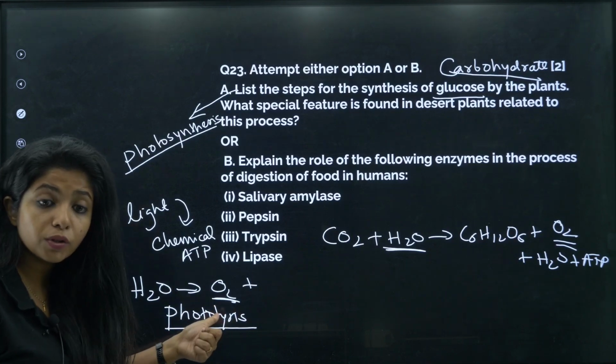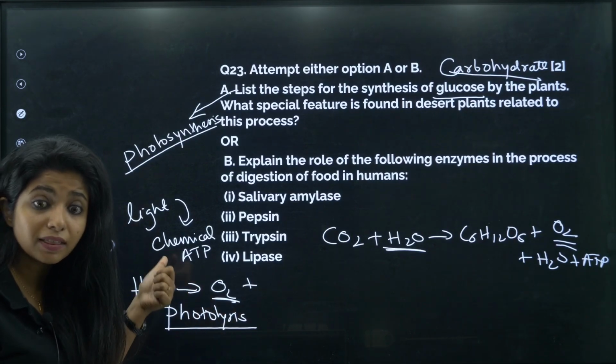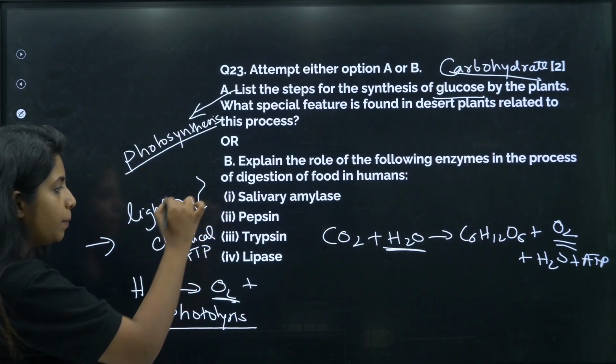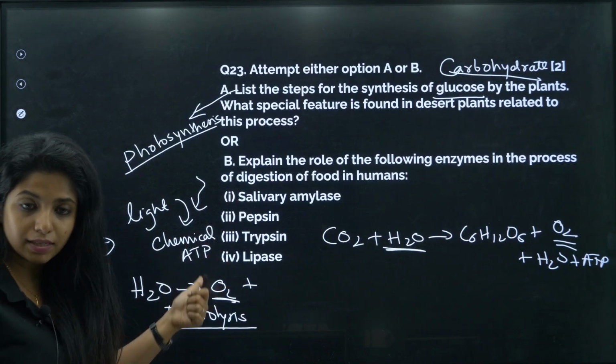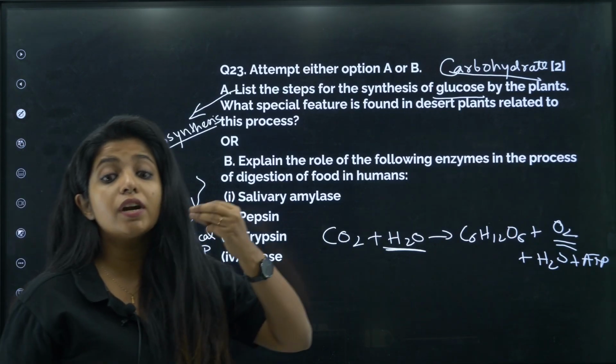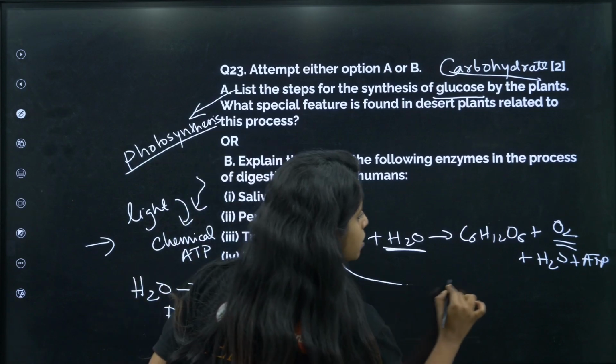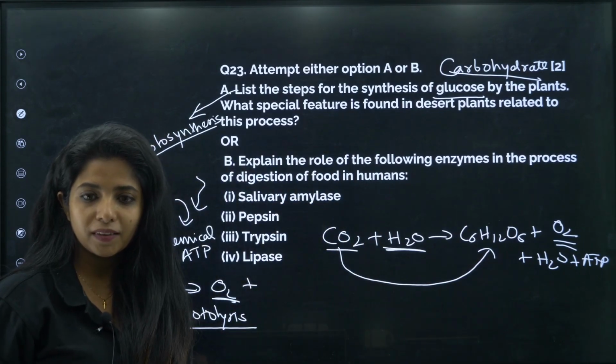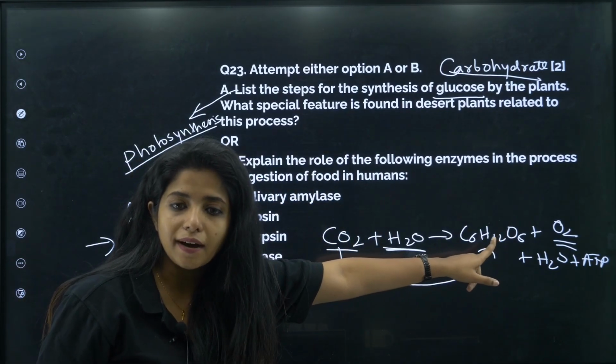While you do so, there are so many electrons being released, and these electrons are going to help in the formation of ATP. That is the thing. Now there is a third step: reduction of carbon dioxide to carbohydrate.